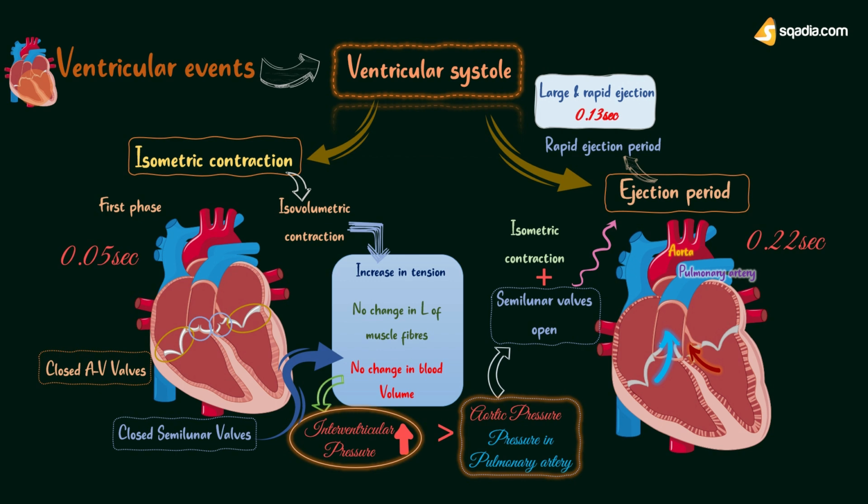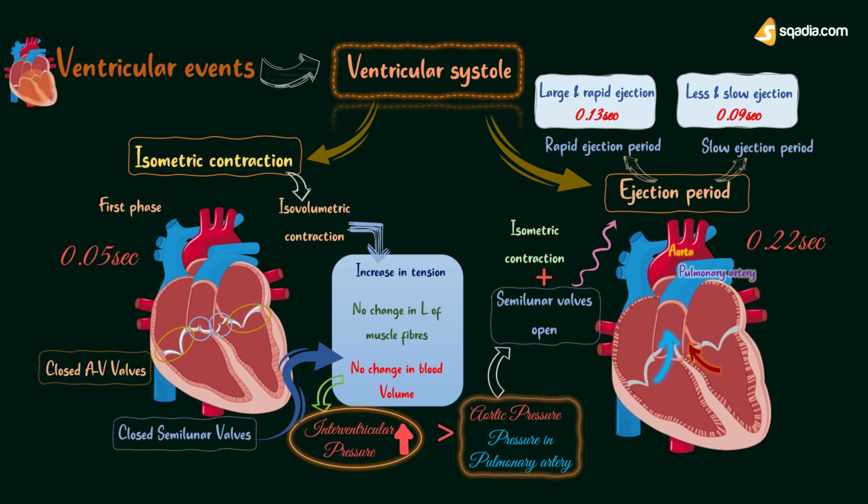It lasts for 0.13 seconds. Second stage is slow ejection period. During this stage, the blood is ejected slowly with much less force. Duration of this period is 0.09 seconds.